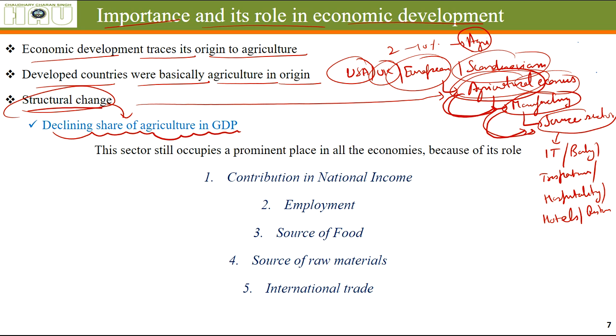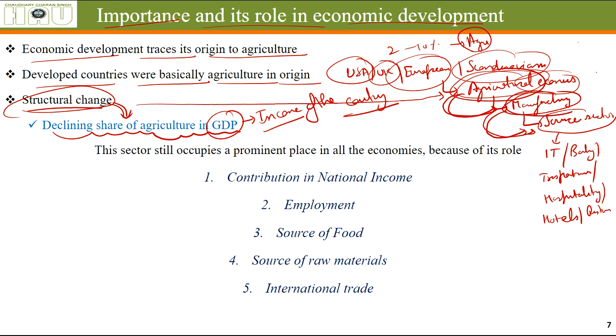All right. So as we know, as the structural change happens, the share of agriculture in GDP, that means the total income of the country, reduces. Because the part of the total income of the country that is coming from agriculture is going to reduce, as people are moving out of that profession and going to other professions where they are earning more money.